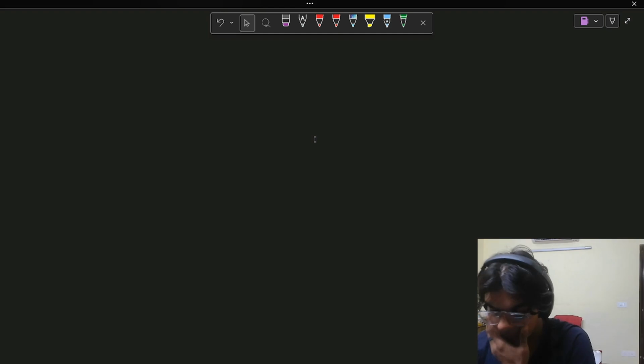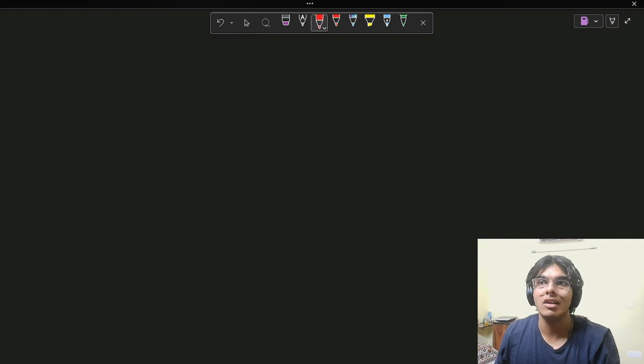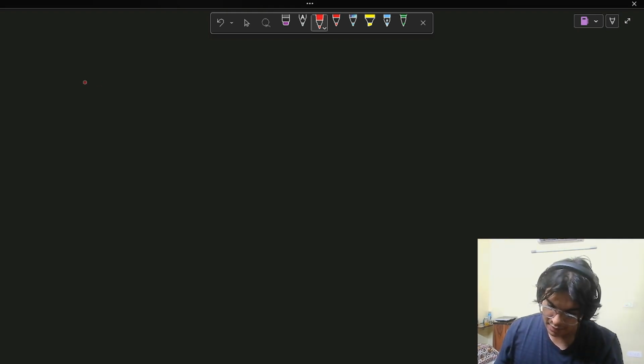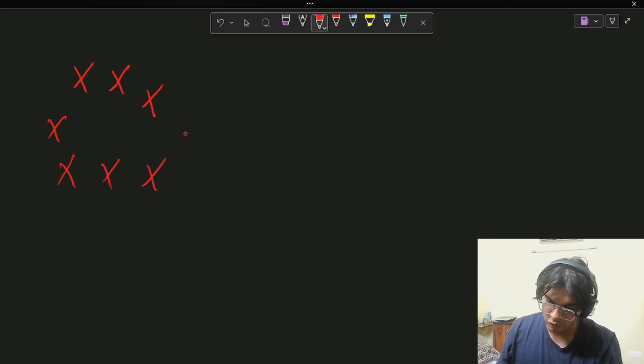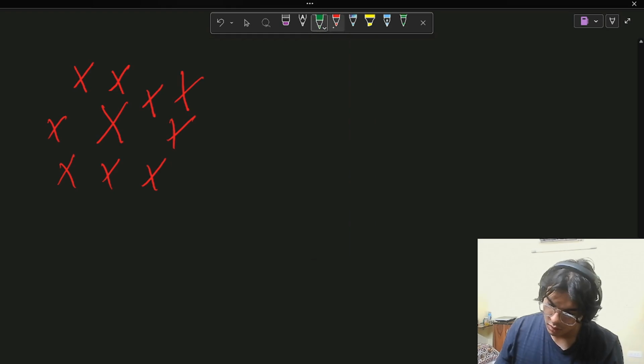First of all, let me quickly explain to you how clustering works in general. Okay. So in clustering, clusters are made, and each of the clusters consists of some points. Imagine that there is a cluster one having these points, and there is another cluster, cluster B or cluster 2, having these points.